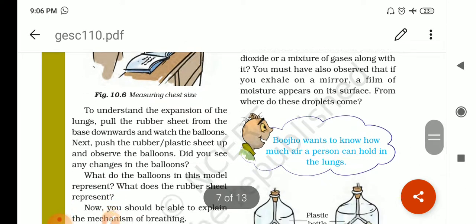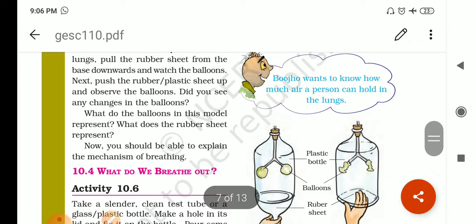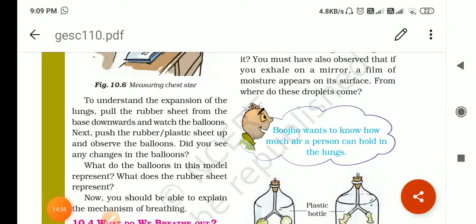Okay. Now next, Buju wants to know how much air a person can hold in the lungs. The capacity of the lungs is approximately, on average, 5 liters. It means the volume is approximately 5 liters, right? And at the time of exhale, we do not exhale all the air. 100% air is not exhaled, only 80% air is exhaled, and 20% always remains in the lungs, right?